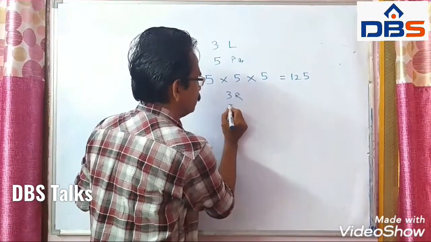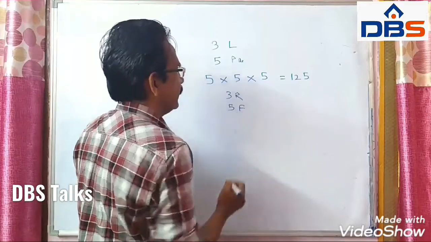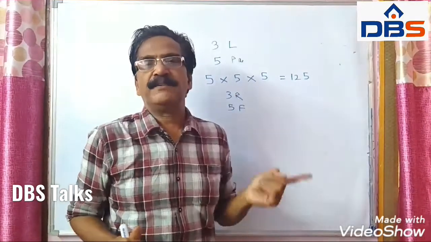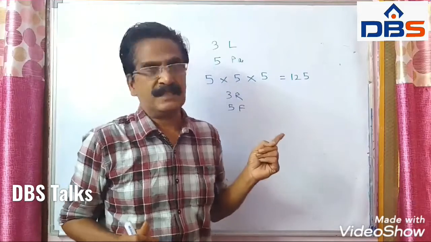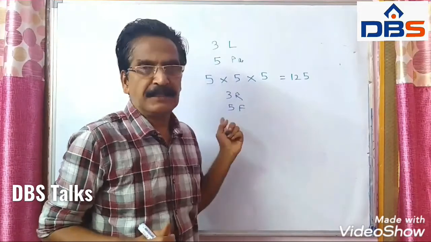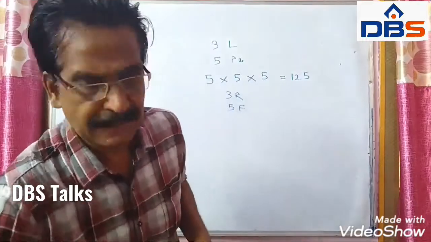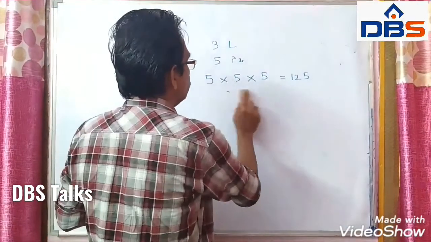That is 5 into 5 into 5, 125 ways. Not 5C3 or 5P3 like that, friends. Okay, this is an important problem. Let us see one more problem.